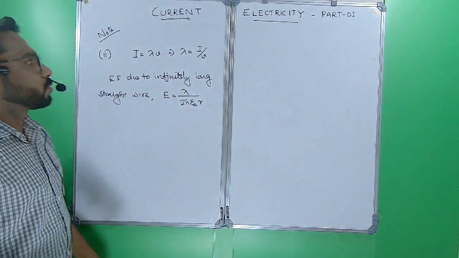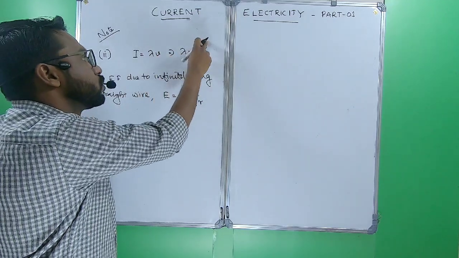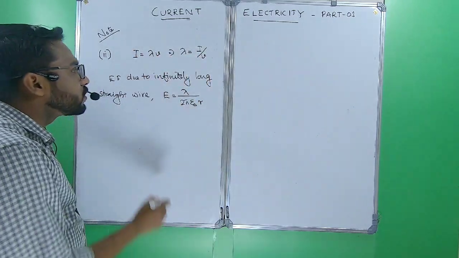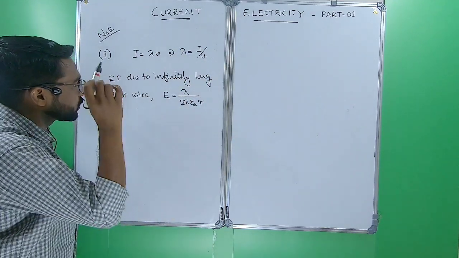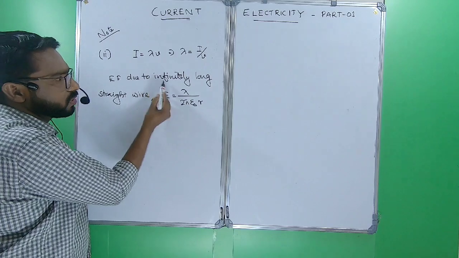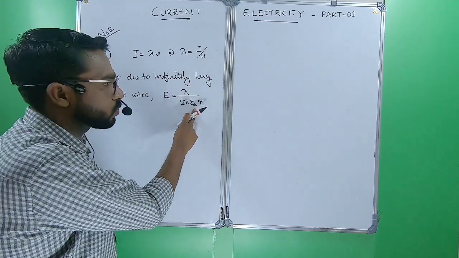Okay, second point of the note. Current I equal to lambda v. So lambda equal to I by v. We already studied, or we will study in the chapter electrostatics, that the electric field due to an infinitely long straight wire is E equal to lambda by 2 pi epsilon 0 r.